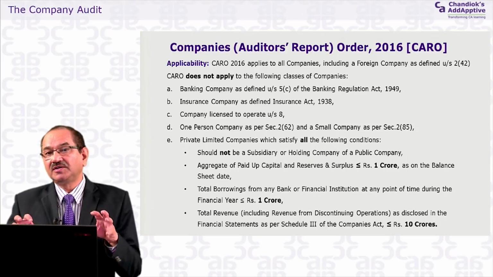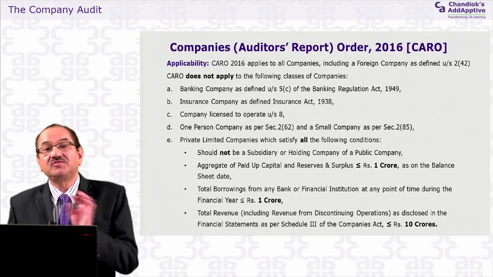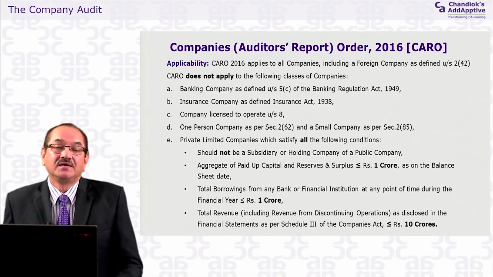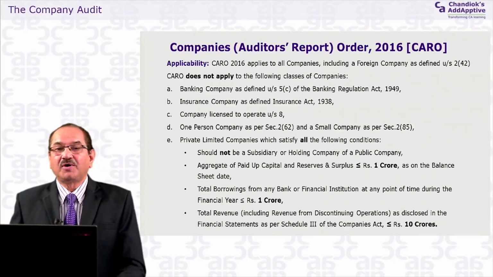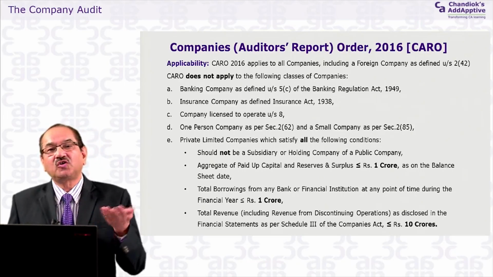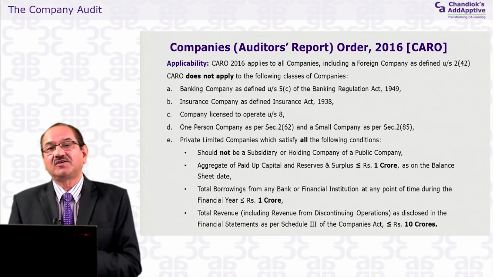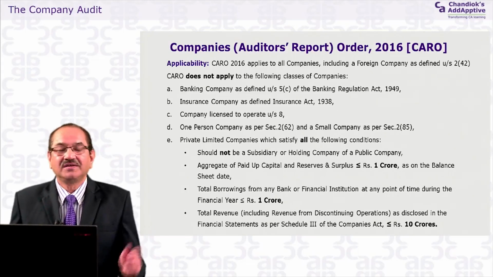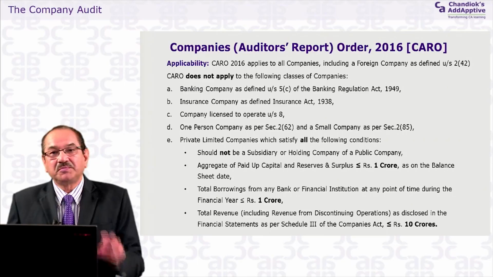And here if you notice, it is any time during the year. It means on 31st March 2016, when it is the date of reporting, maybe the borrowings are, suppose, 80 lakhs. But on 31st December 2015, the borrowing exceeded, it was 1 crore 5 lakhs on that date. Then the auditors have to give the CARO report, because any time during the year, if it exceeds 1 crore, then the CARO report has to be issued by the auditors. So it is during the year.